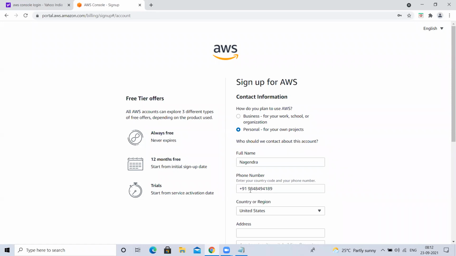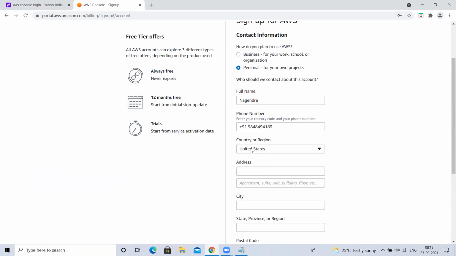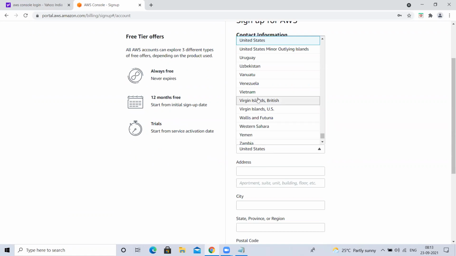Okay. You have to give a proper number, including the country code. If you are from another country, and the number is from another country, you have to give that. Why? Because you will see the benefit of this later. And now you have to select the region you are coming from. India, right? You have to select India here.